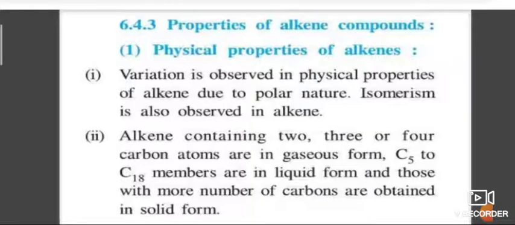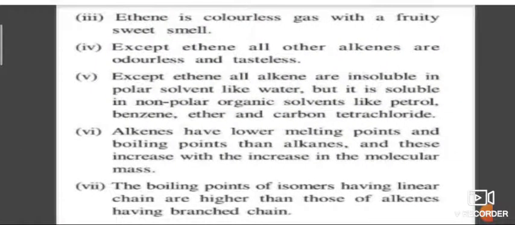Melting point and boiling point. This also shows the same trend of boiling and melting point as alkanes, that is, increase with increase in molecular mass but decrease with branching. But geometrical isomers behave differently. Cis alkenes have higher boiling point as compared to their trans isomers.